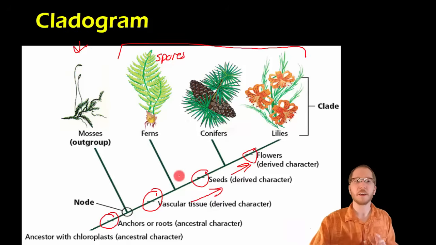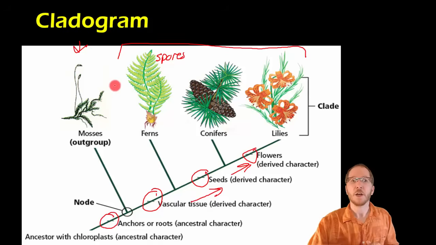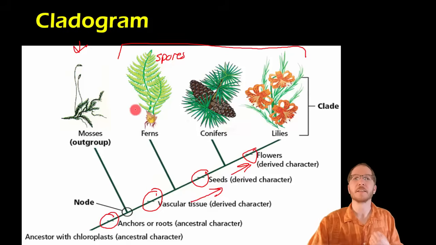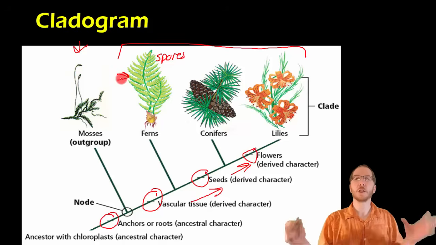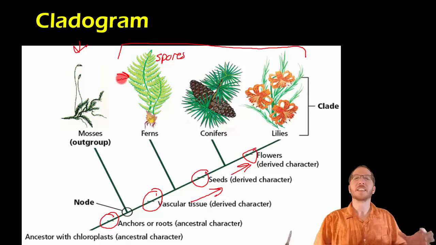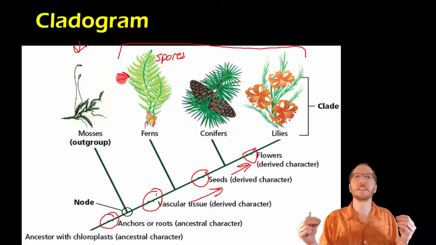And I love this because all these guys are still alive today. So it shows us that it's not that these derived characters were absolutely the most amazing thing ever, but at least in some instances, they allowed these newer organisms that have the derived characters to succeed in some environments that they couldn't before. That doesn't mean that they're the best for all environments. Mosses are still around, but ultimately it usually gave them the advantage for at least some specific conditions that allowed for that particular type of organism, in this case plants, to continue to colonize and continue to be successful in more and more different environments.